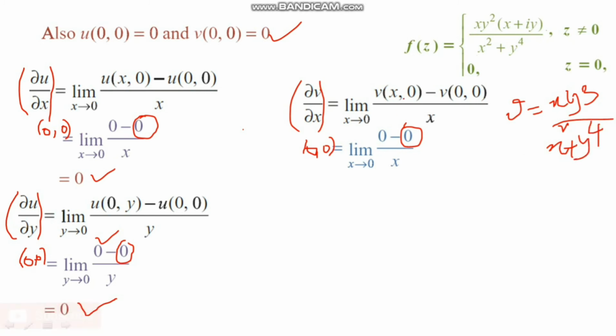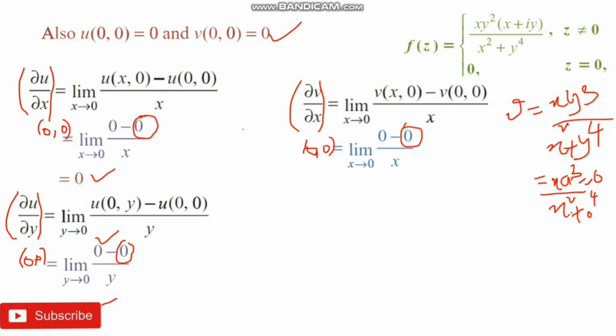Now y is replaced with 0, this is x times 0 cube by x square plus 0 power 4. x into 0 cube is only 0 by x square, that is only 0 here. 0 minus 0 by x is only 0. This is the first order partial derivative of the imaginary part v with respect to x.